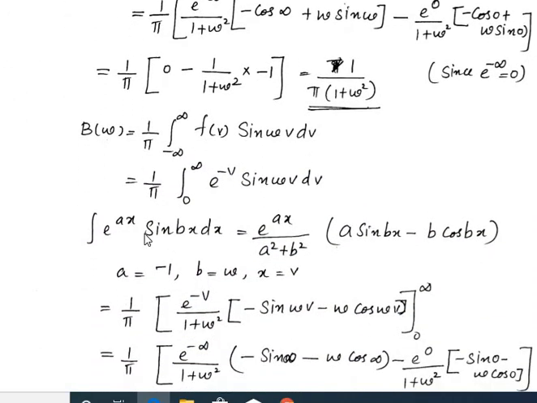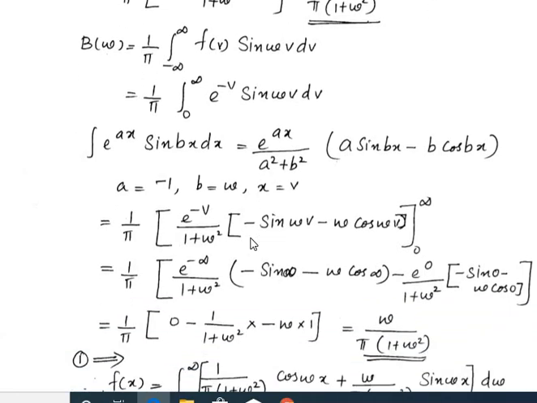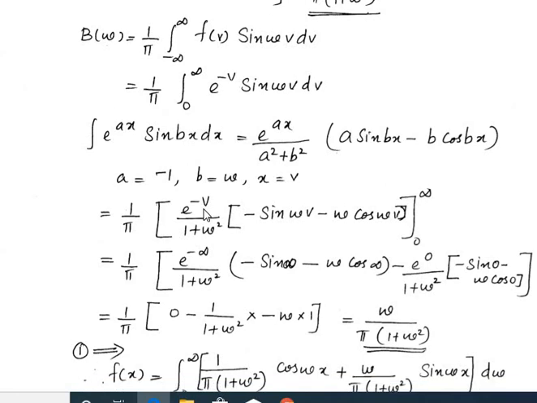Similarly, we can find b(omega) by the formula 1 by pi integral minus to plus infinity f of v sin omega v dv. Here also the limit changes to 0 to infinity, and the function is e raised to minus v sin omega v dv. And we have the integral formula: integral of e raised to ax sin bx dx is e raised to ax by a square plus b square, times a sin bx minus b cos bx. As in the above case, a is equal to minus 1, b is omega, and x equal to v.